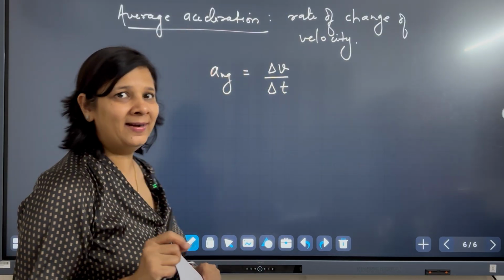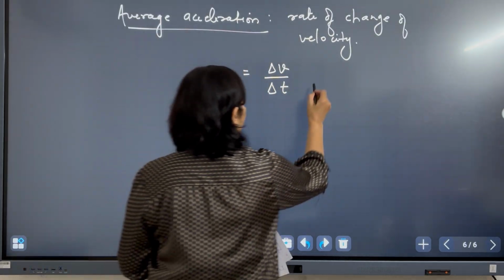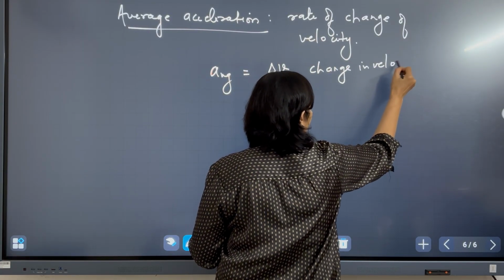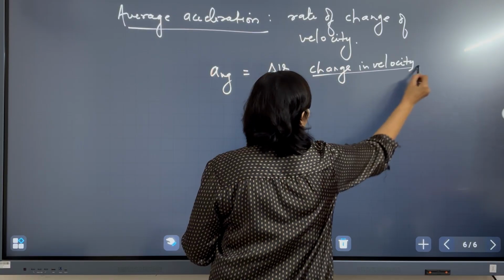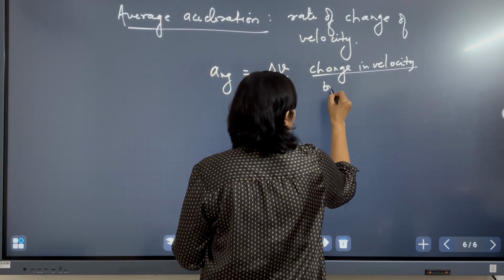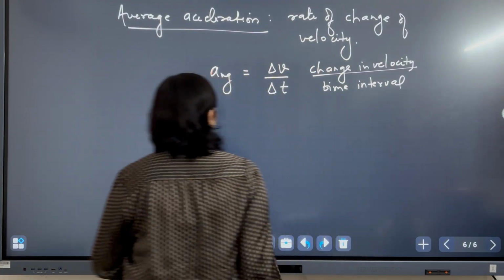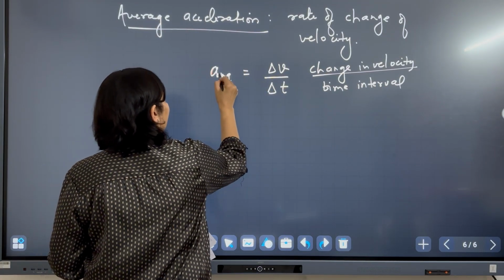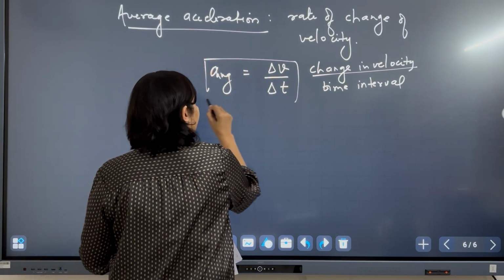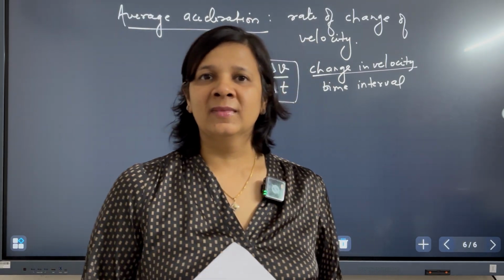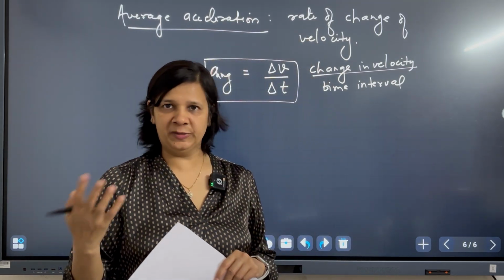Whenever I write delta, delta means change, so delta v is the change in velocity over the time interval, because again I am defining average acceleration. Similarly, I can also write the average velocity as change in displacement over time.